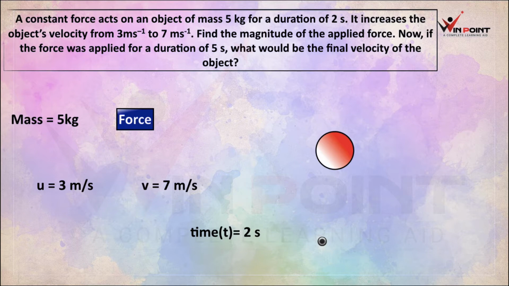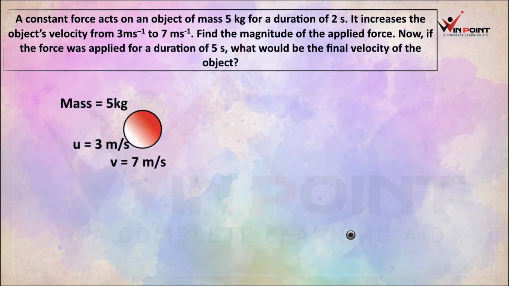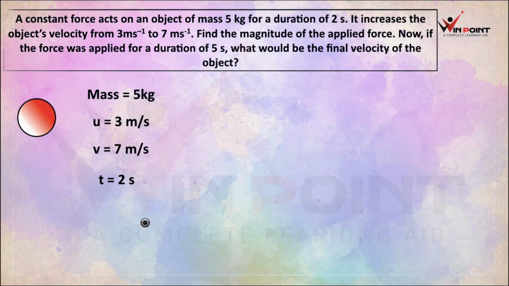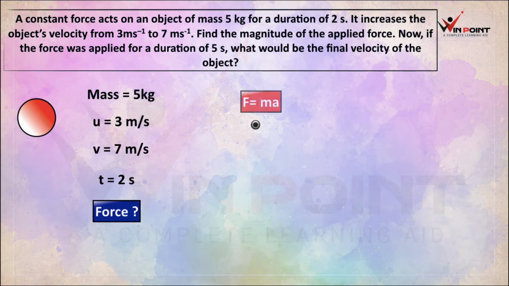How can we find the acceleration of this object? To find the force, we need acceleration, right? First, we are writing the given values in the question. We need to find force. What is the equation for force? F equal to ma. But we don't know the value of a. We need to find that a. How can we find the value of a? There is an equation for acceleration. Acceleration is equal to v minus u upon t.